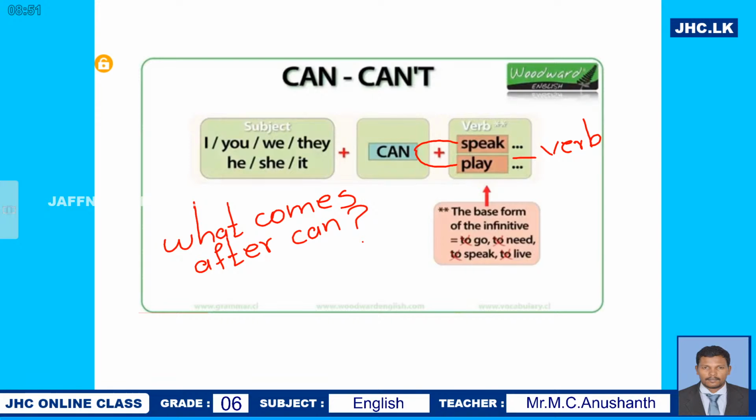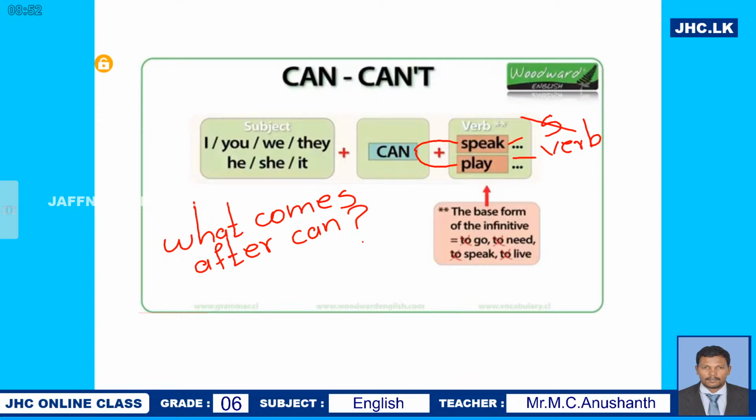As I said already, you can't add s to these verbs. It's always the base form. The verb comes after the word can. You have to go through this again.